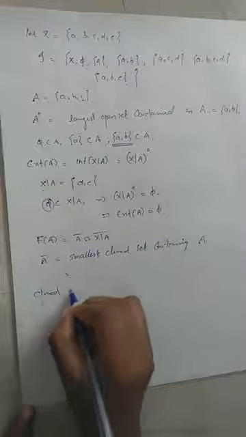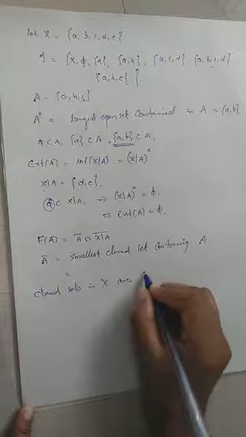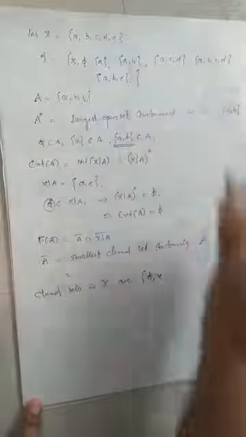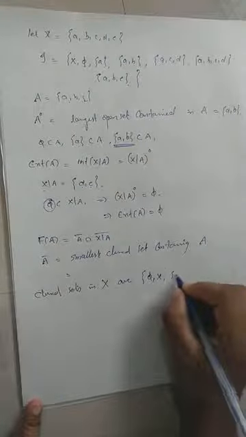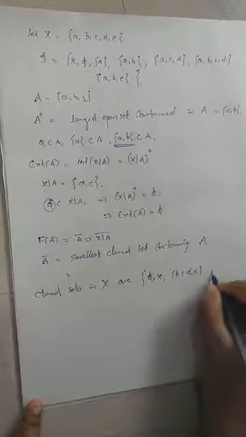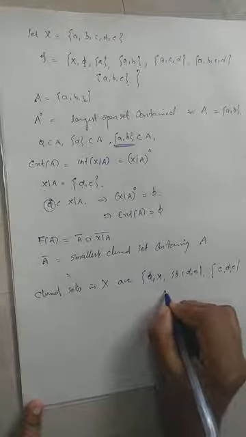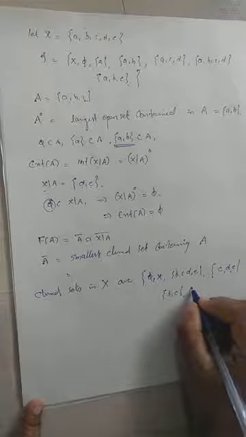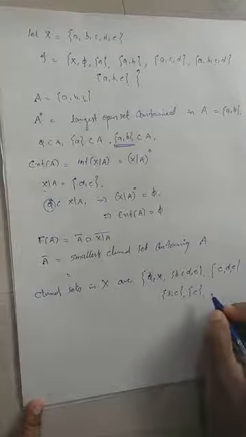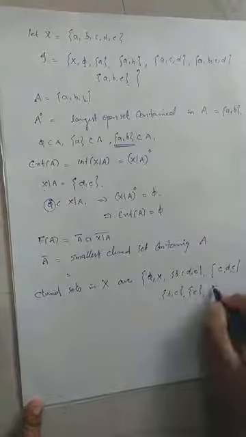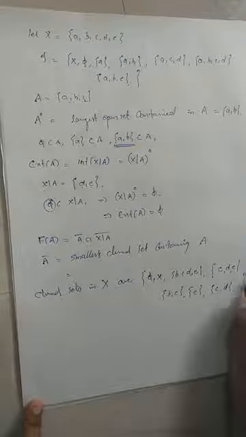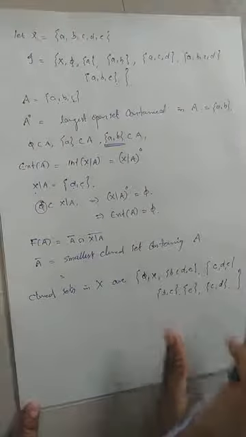Closed sets in capital X are the complements of these sets, the complements of elements in tau. So the complement of X is empty. The complement of phi is capital X. The complement of the singleton set {a} is {b, c, d, e}. The complement of {a, b} is {c, d, e}. The complement of {a, c, d} is {b, e}. The complement of {a, b, c, d} is the set {e}. And the last one, the complement of {a, b, e} is {c, d}. So these are the collection of closed sets in our topological space (X, tau).